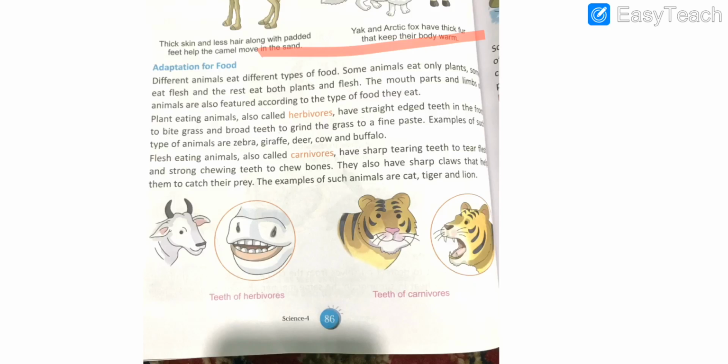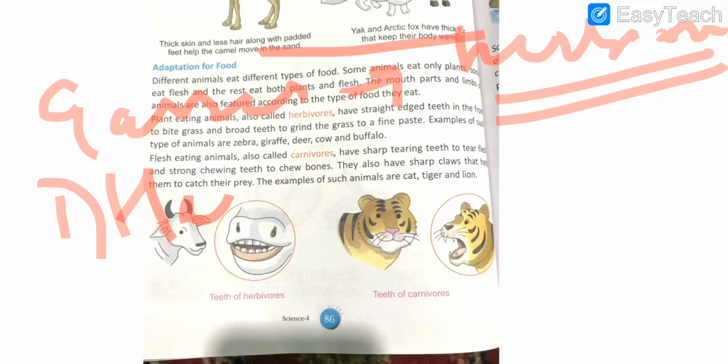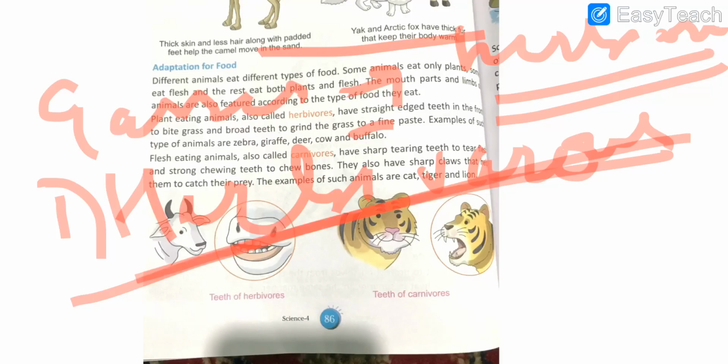Students, those animals that eat only grasses, they are called as herbivores. This is the first category of animals that has been divided on the basis of adaptation of food, that is herbivores. What are herbivores?